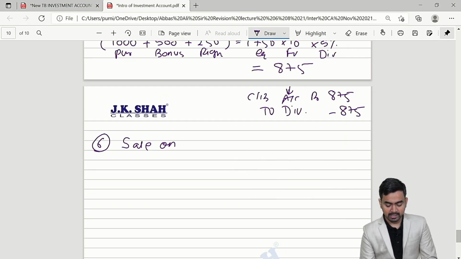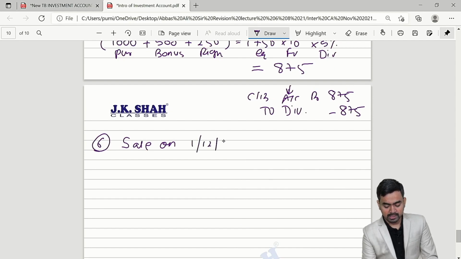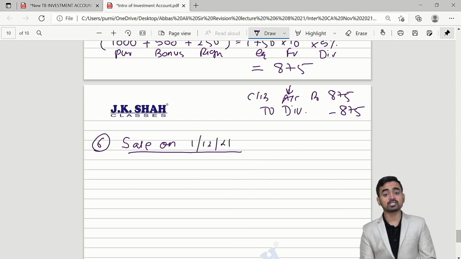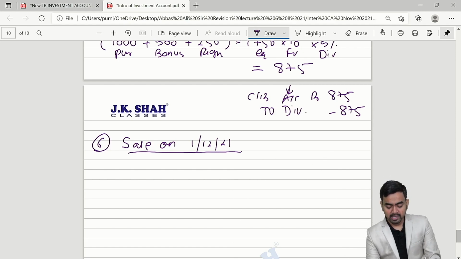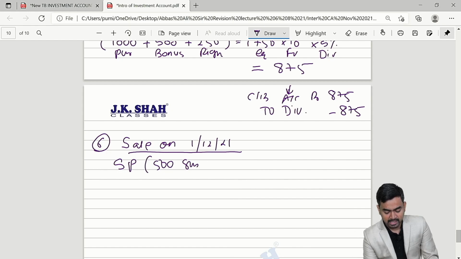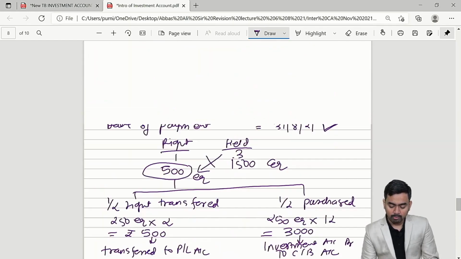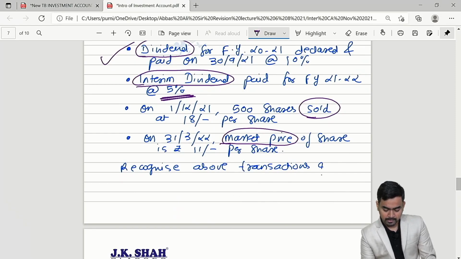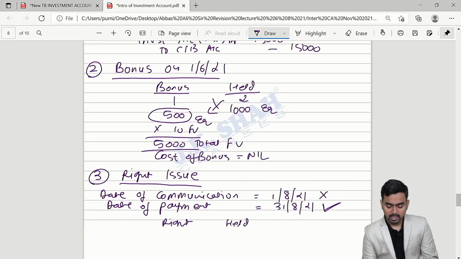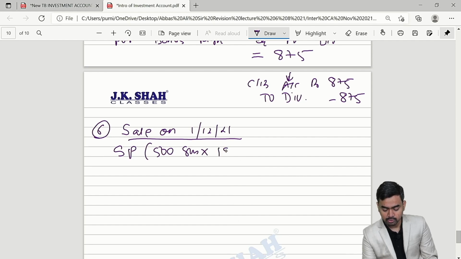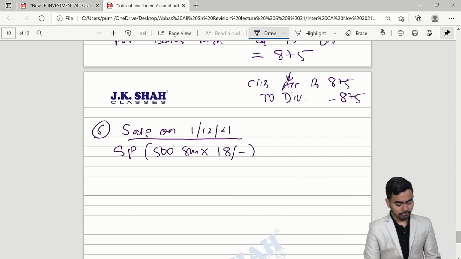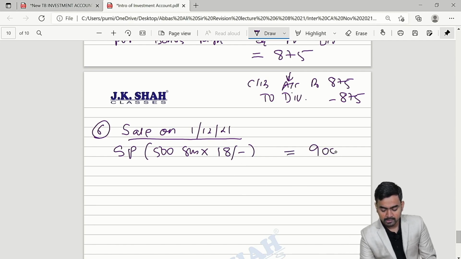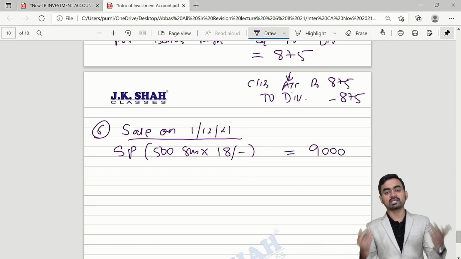So here I am writing sale on 1st December 21. How many shares we sold? 500. So tell me selling price. 500 shares sold at what price, my dear students? 18 rupees. Please check. Okay. So 500 shares into 18, 9,000 we got. We got the amount, that is okay.